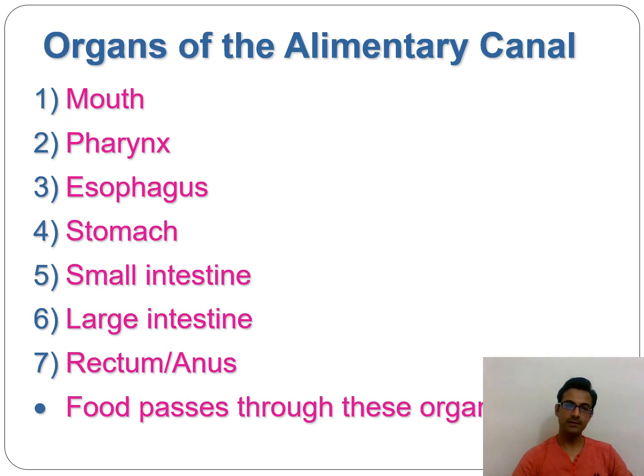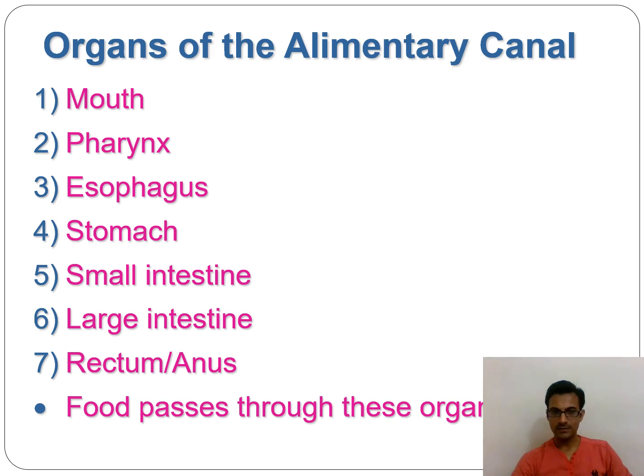So let's begin with the organs of the alimentary canal, the hollow tube through which the food passes. The organs involved in the alimentary canal are, starting from the mouth, the pharynx, the esophagus, the stomach, the small intestine, the large intestine, and finally the rectum.